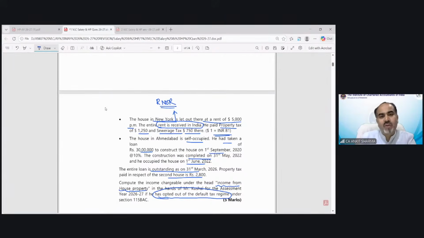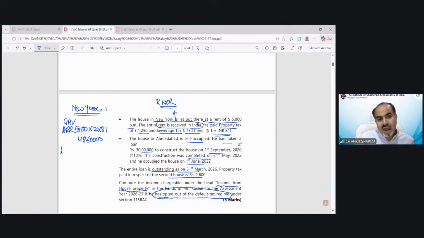So first of all, we are solving the New York house property value. Because municipal value, fair rent, and standard rent are not given, we can directly calculate the actual rent received. That would be our GAV automatically. So our GAV would be the actual rent received, and that would be 5,000 into 12 into 81. So that would be 4860,000. That would be my GAV.